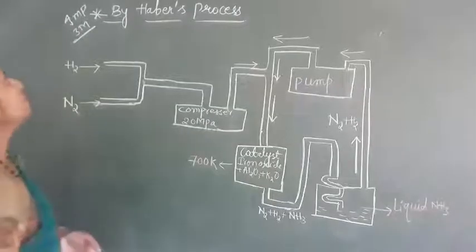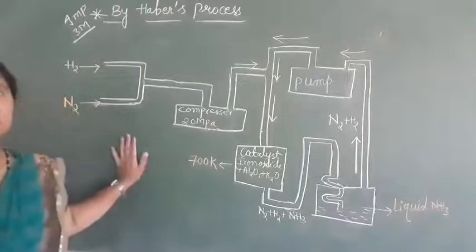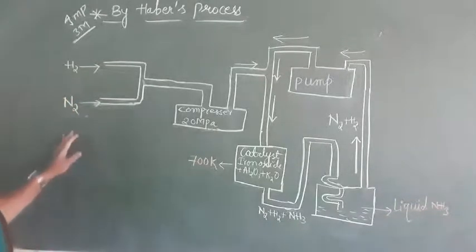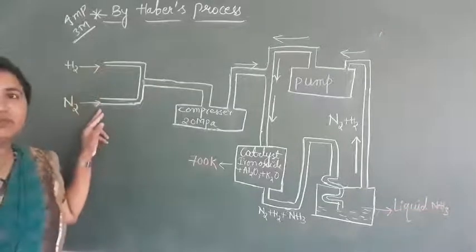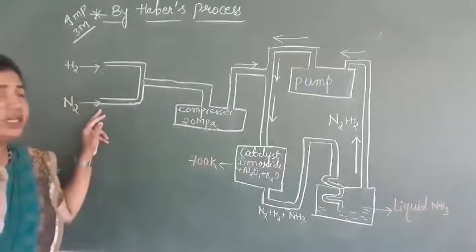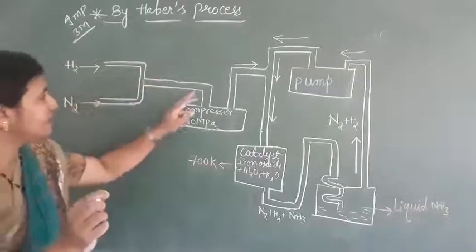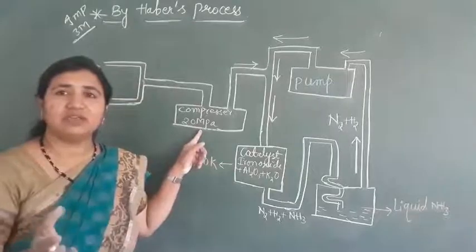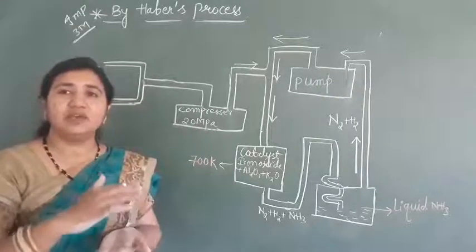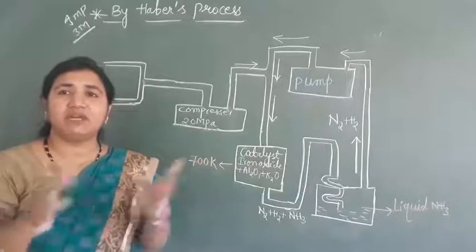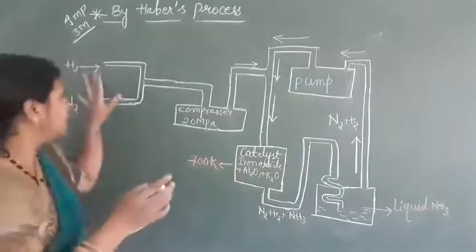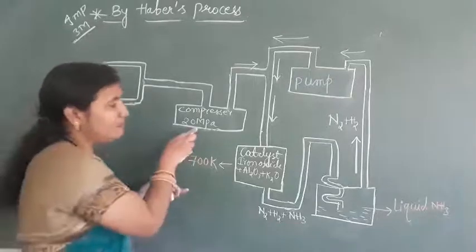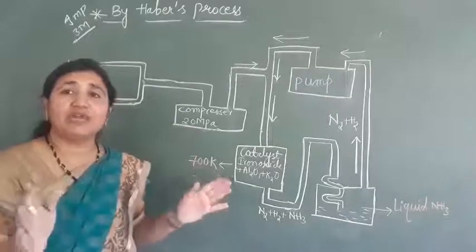So this is the flow chart of Haber's process. This diagram you have to draw in the exam, very important it is. So hydrogen and nitrogen we have to take in pure gas form, and now we are passing them. First they go into a compressor. Here the nitrogen and hydrogen gases get compressed, and due to that compression they are converted into atoms. Nitrogen and hydrogen are in the form of molecules N2 and H2. When they get compressed, they break down into their atoms.